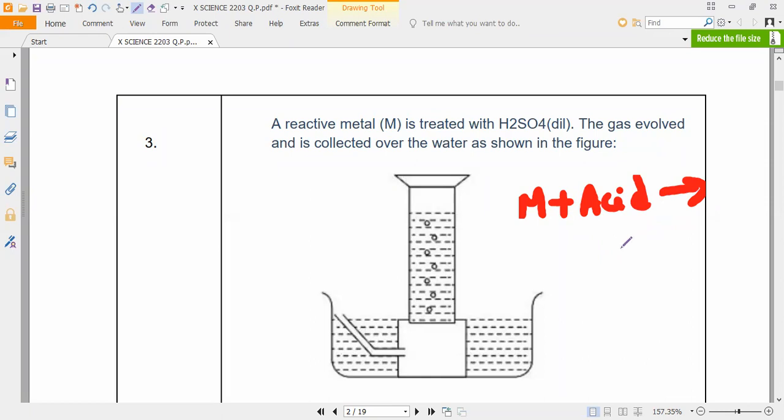Salt plus water. Salt. Metal, not acid plus base. Metal reacting with. Check your notebooks and tell me. Metal plus acid, what will it give you? I want to know the answer. Let me see who will answer. Metal plus acid. Anybody?